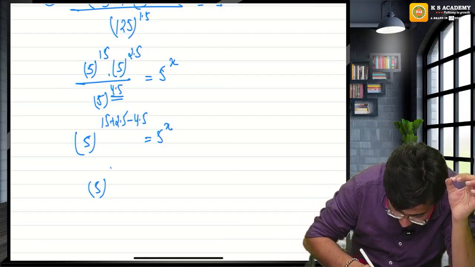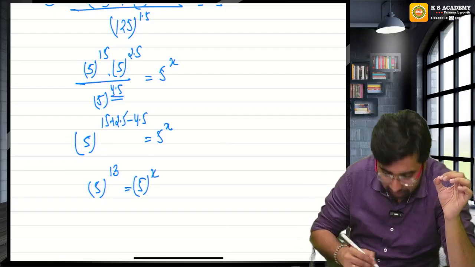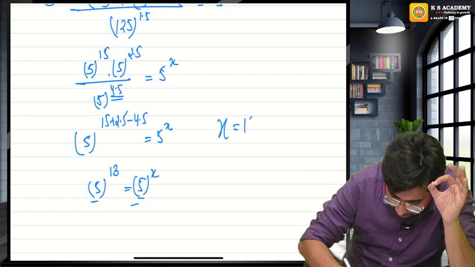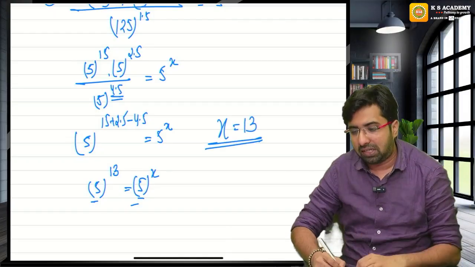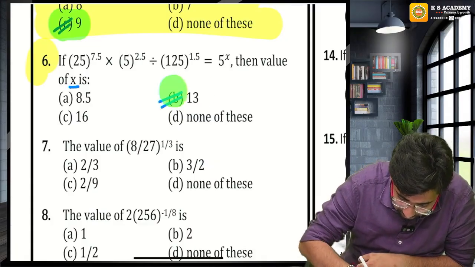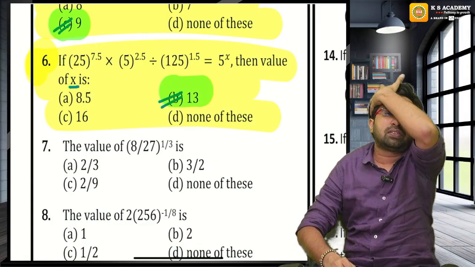How much? 5 raised to the power 13 is equal to 5 raised to the power x. If the bases are the same, then the powers must be the same. By comparison, x is equal to 13. Option B is the right answer.